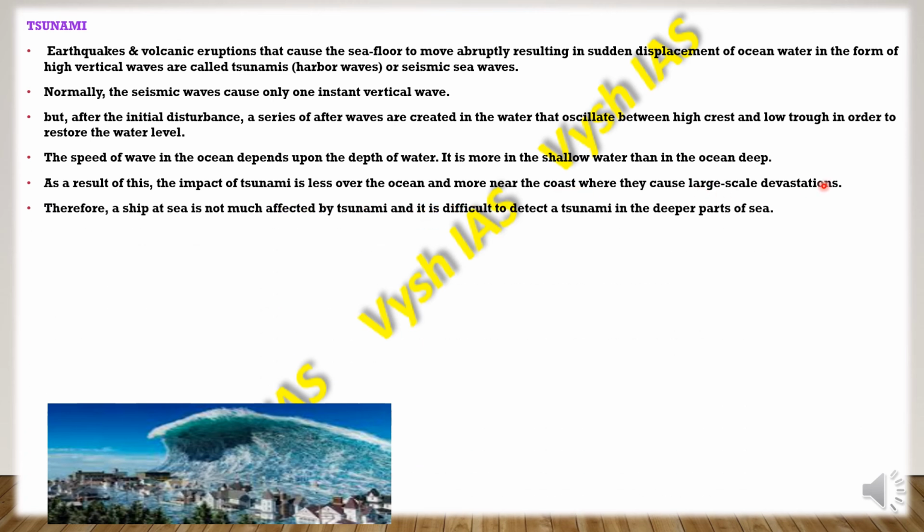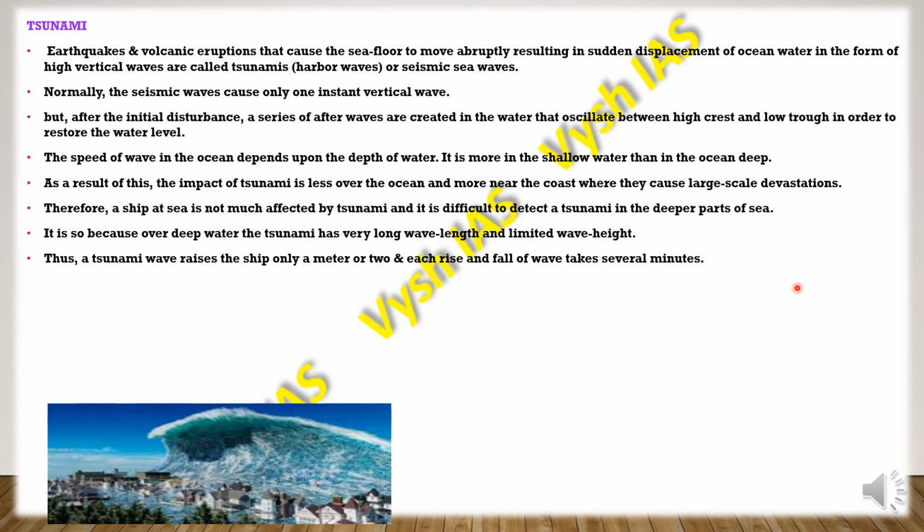That's why when a ship is at sea, it will not get affected much by the tsunami. It is very difficult to detect a tsunami in the deeper parts of the sea, because by the time it reaches the surface, it will eventually calm down. Over the deep water, the tsunami has a very long wavelength and limited wave height. It has more space beneath the water to spread, and so the wave height won't be able to reach the surface, because it gets distributed in the wavelength.